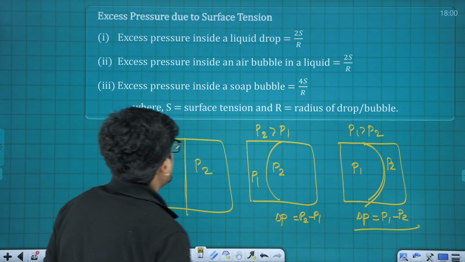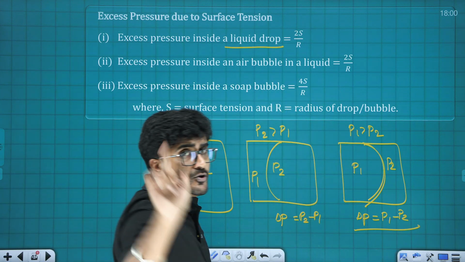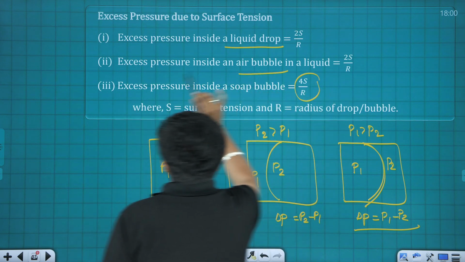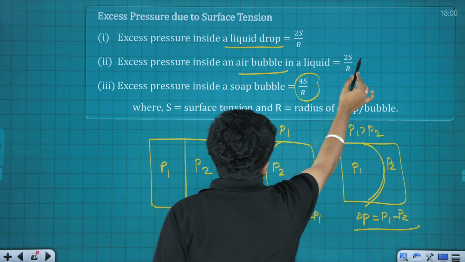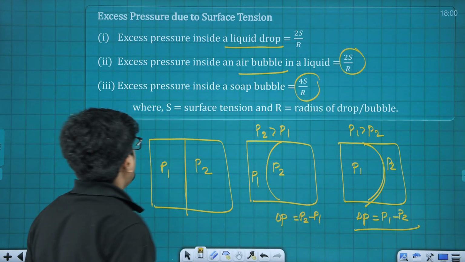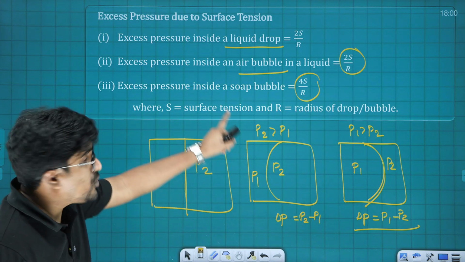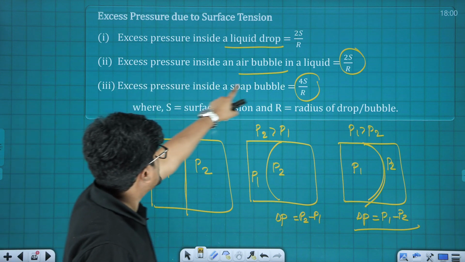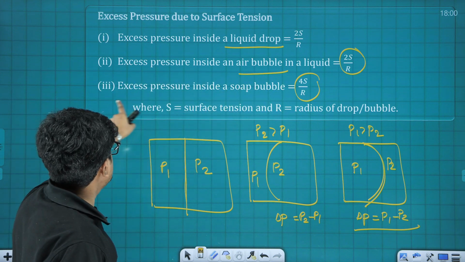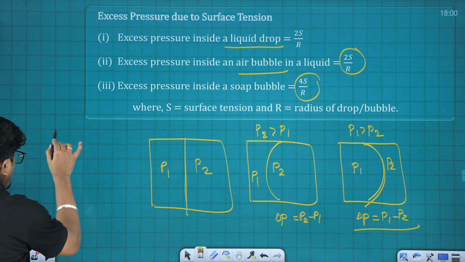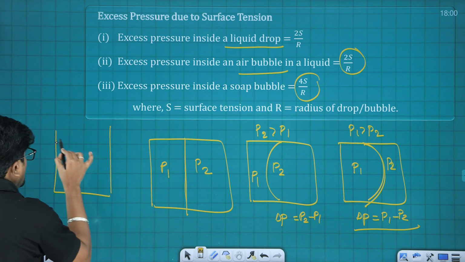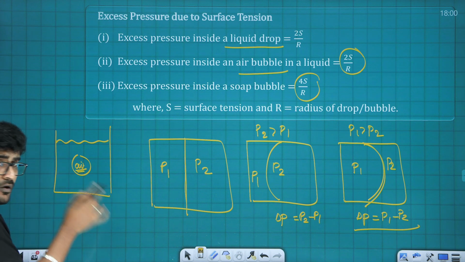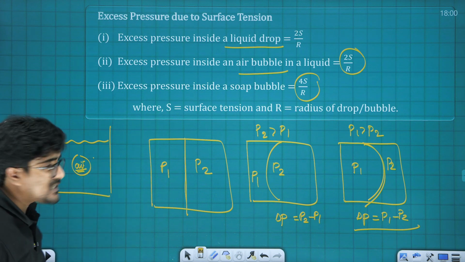Now case number 1. For a liquid drop, it's going to be 2S by r. For an air bubble, the excess pressure inside the air bubble is also going to be 2S by r. Now for a soap bubble, it's going to be 4S by r. Here this is liquid drop and here this is air bubble. Air bubble means water and here this is air. So only one separation is there, that is why.